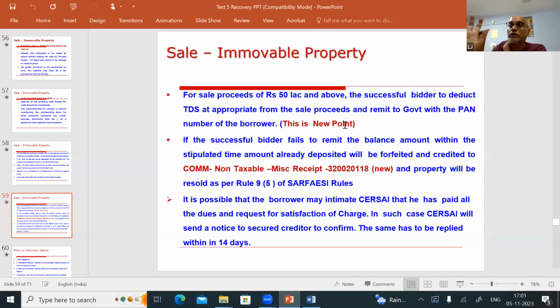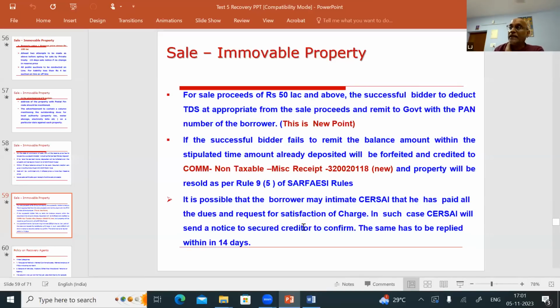So 223/23 is the HO circular. Okay, if the successful bidder fails to remit the balance amount within the stipulated time, within 15 days he has to pay, or within 3 months. If he is not paying the balance, then the 25% he has already deposited will be forfeited and credited to the bank. This has come in the new year's policy, and the property will be resold as per rule number 9(5) of the SARFAESI rules.